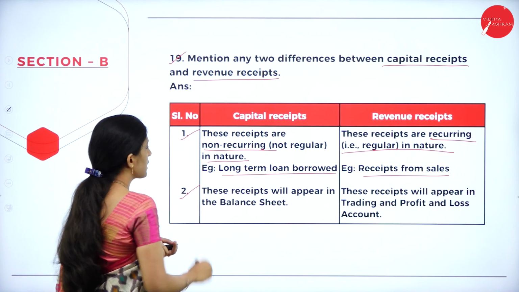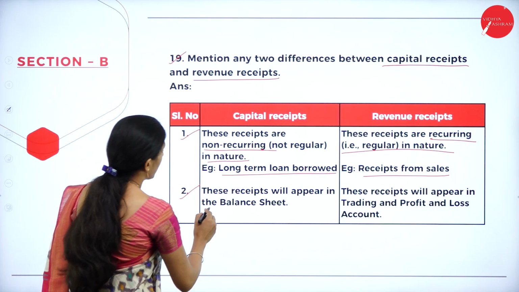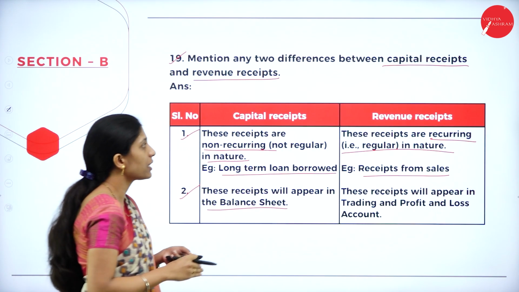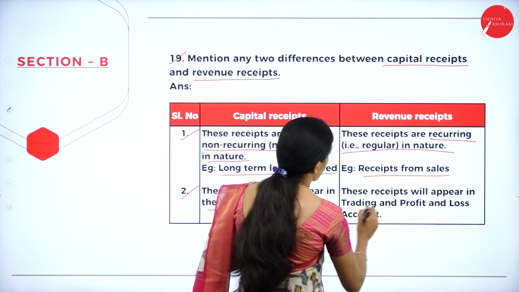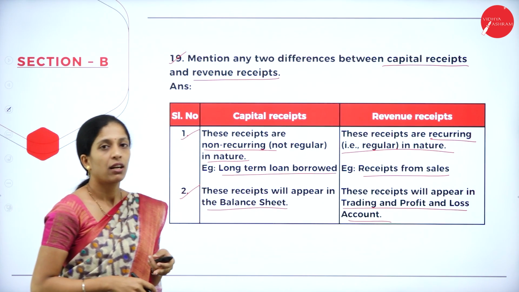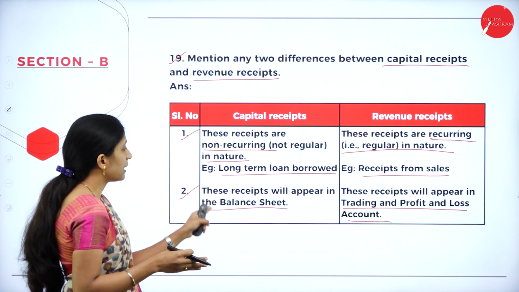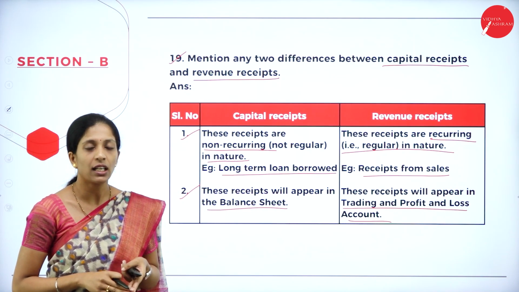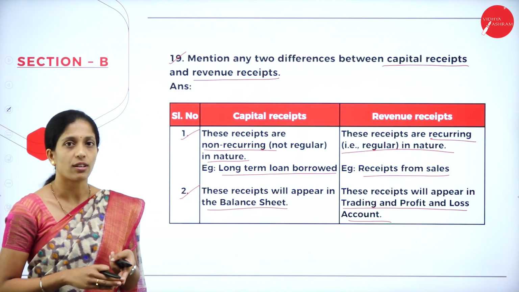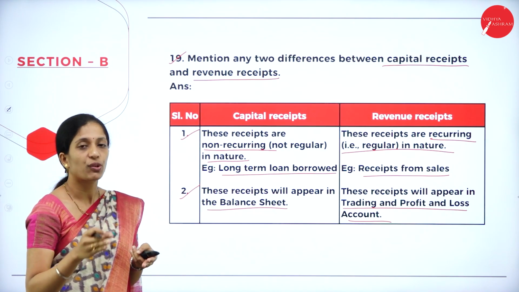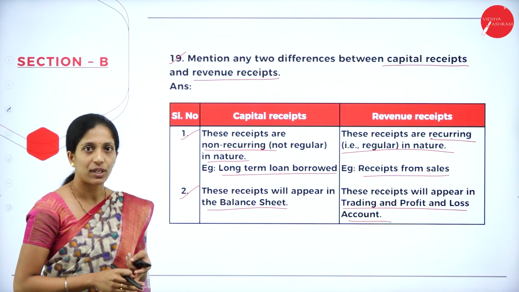And the next difference is that capital receipts will appear in the balance sheet, whereas revenue receipts will appear in trading and profit and loss account. So they have asked to write the two differences between revenue receipts and capital receipts.